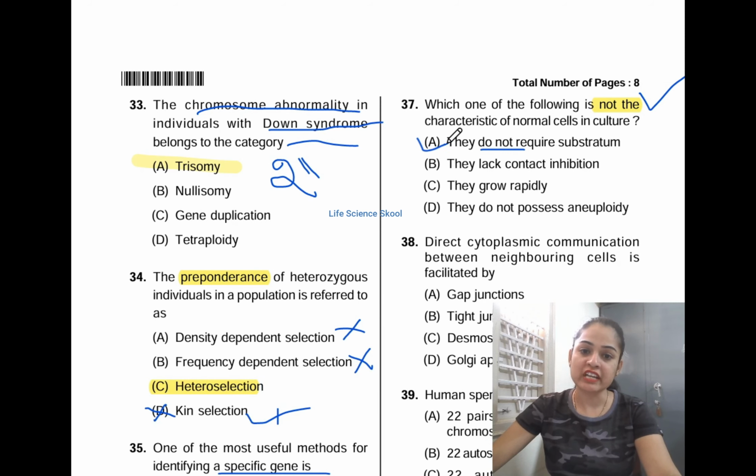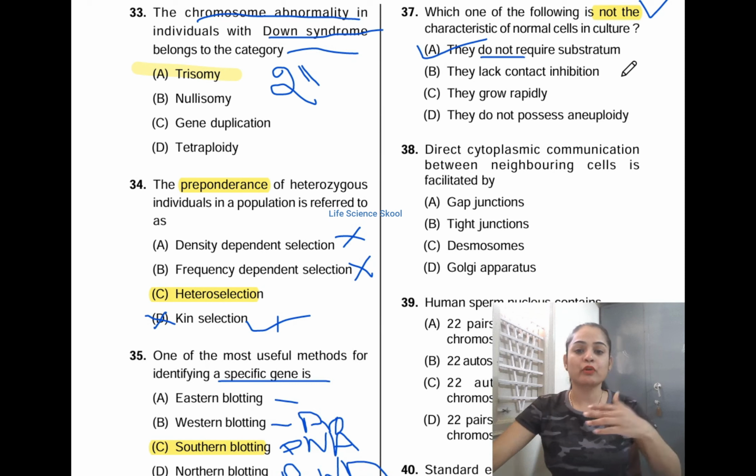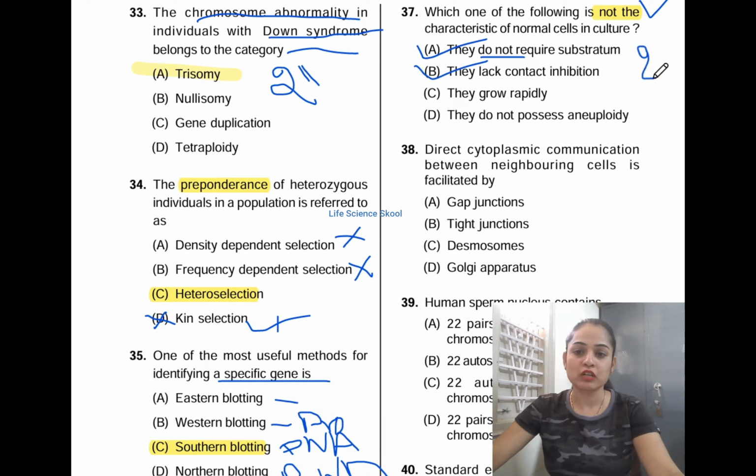So option A is the correct answer. Next, option B, they lack contact inhibition. Normal cells have contact inhibition so that they don't produce excess cells. Here they are saying they lack, so even option B is also correct. You can choose option A or option B, because both answers are correct here. Option C they grow rapidly and option D they don't possess aneuploidy, these two are not correct.